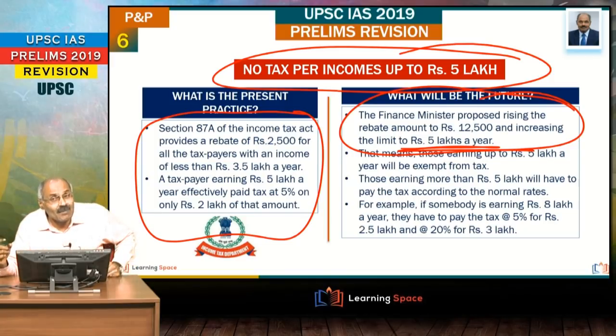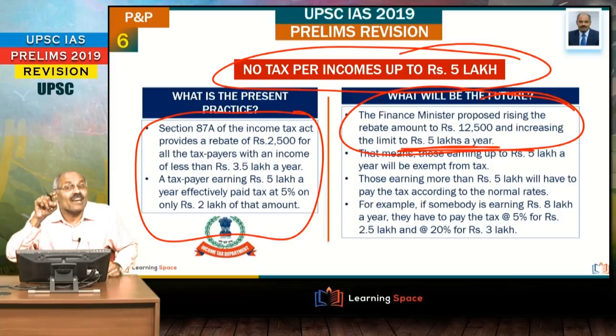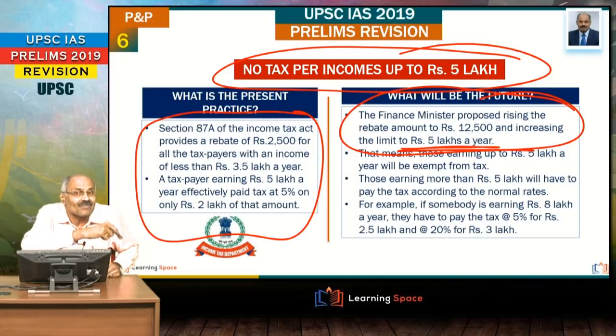Right? This is the very, very important thing students should learn. That means if you are earning up to rupees 5 lakh, the income tax, if you calculate, comes to rupees 12,500, and that is being given as rebate by the center.